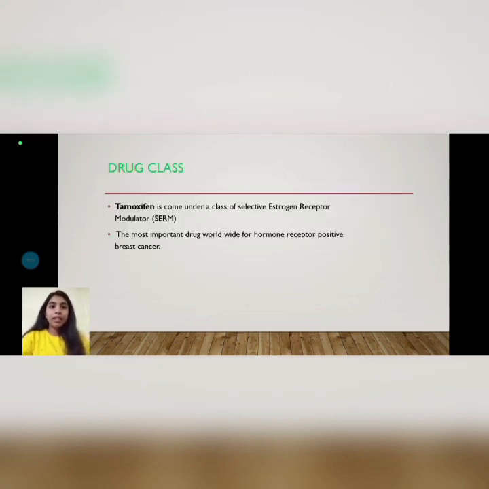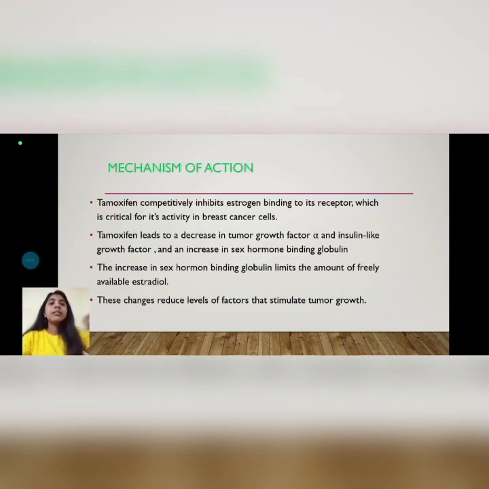Tamoxifen comes under a class of selective estrogen receptor modulators, SERMs, the most important drug worldwide for hormone receptor positive breast cancers. Next, the mechanism of action. Tamoxifen competitively inhibits estrogen binding to its receptor, which is critical for its activity in breast cancer cells.